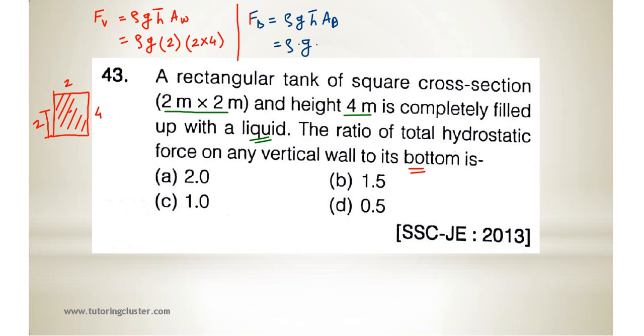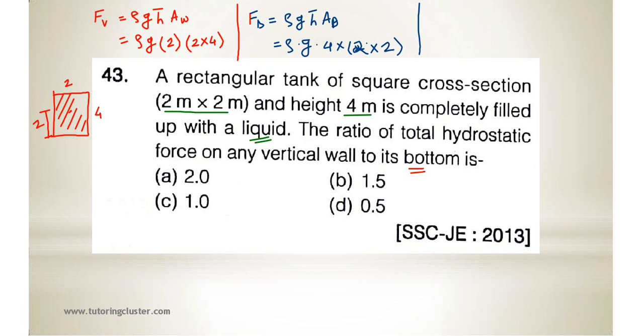Now what will be h bar here? It's the bottom face, so h bar will be 4. And what will be the area? 2 into 2. Now we have to take only the ratio of this.